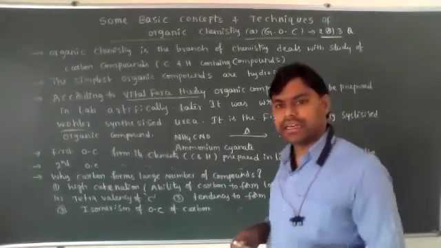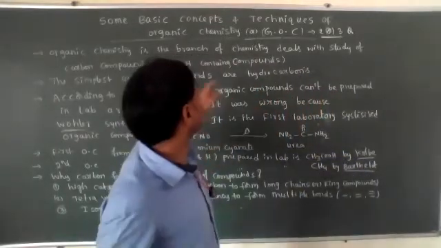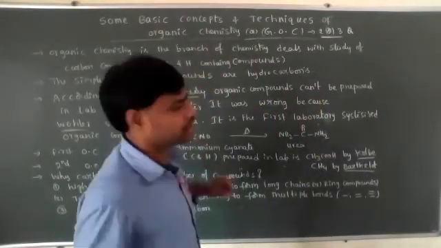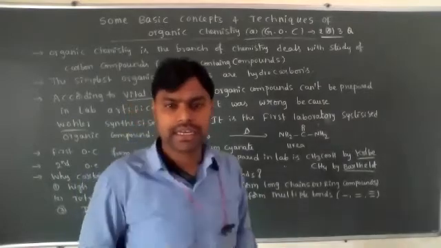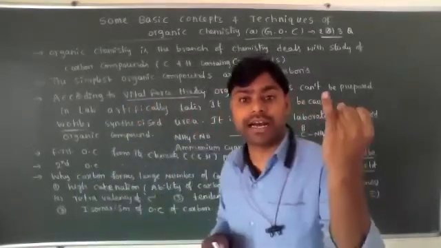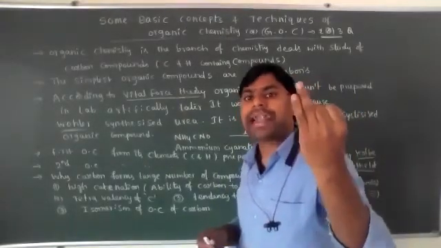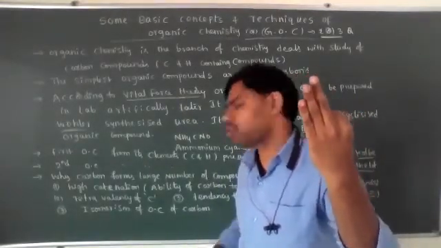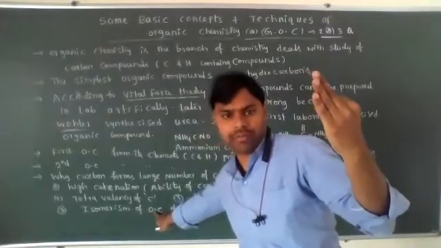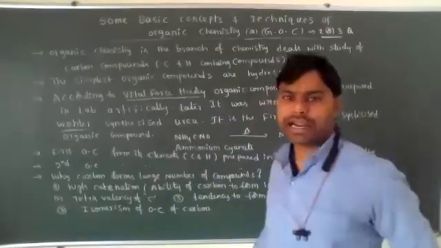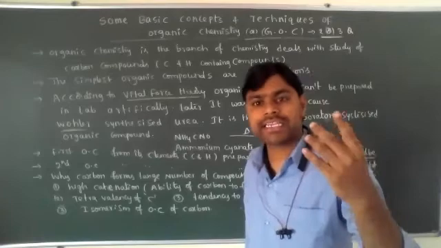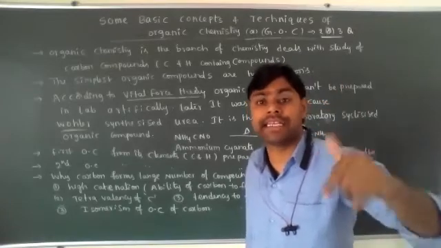Here, in these basic concepts and techniques of organic chemistry, we will mainly discuss the structural representation of organic compounds, IUPAC nomenclature of organic compounds, isomerism of organic compounds, and reaction intermediates and reaction mechanism.